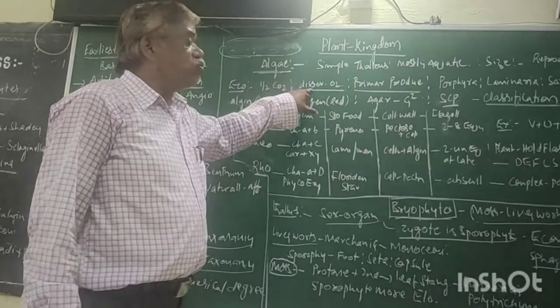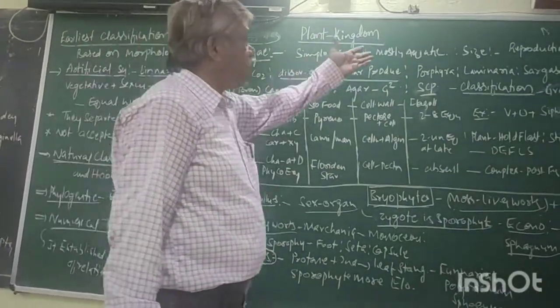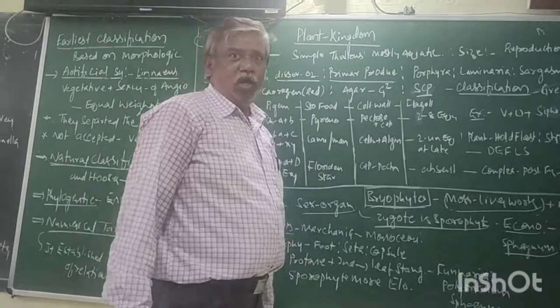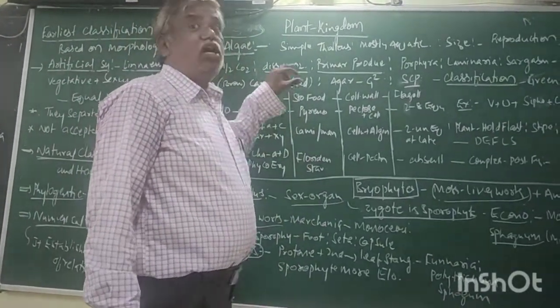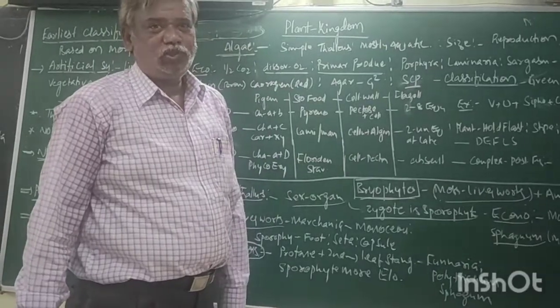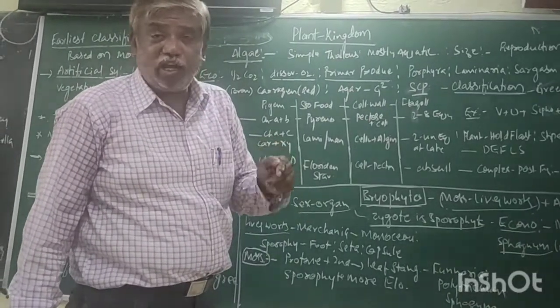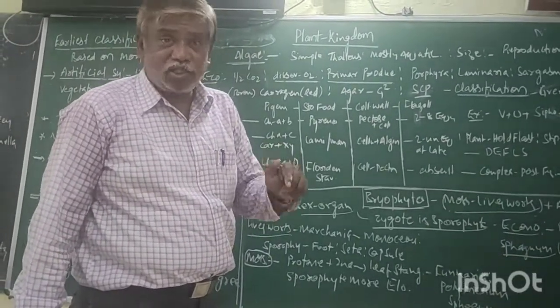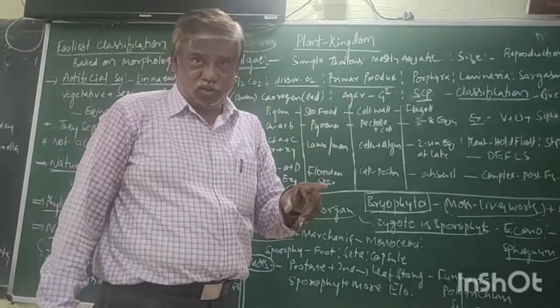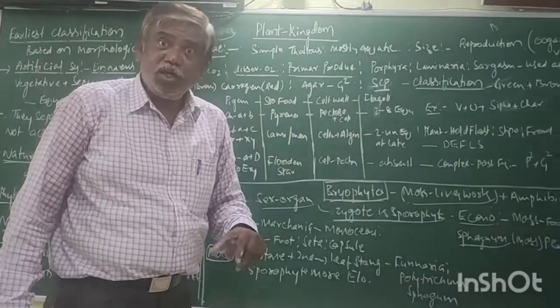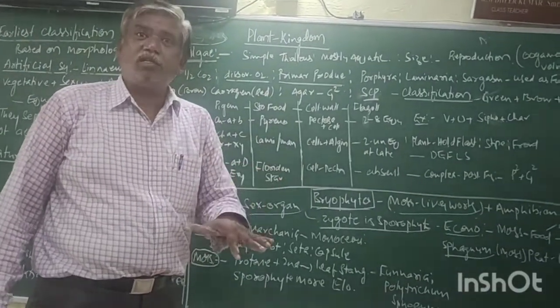The next one. They are mostly aquatic. Dissolved oxygen: due to the presence of algae in water, which undergoes photosynthesis, they release oxygen in water.